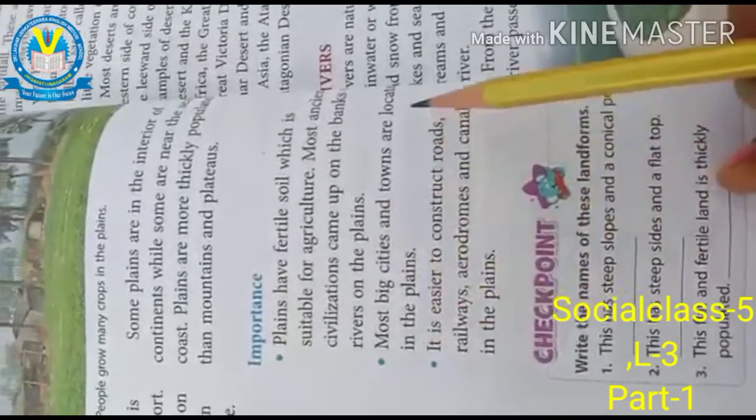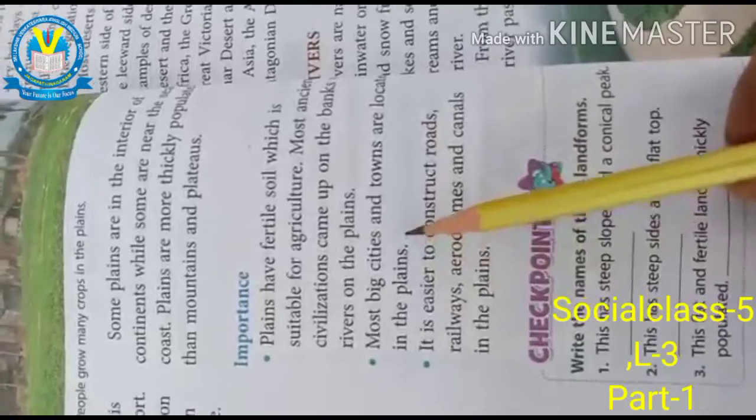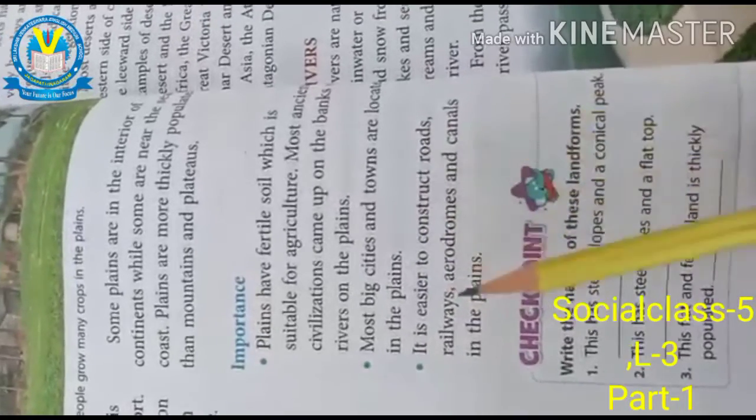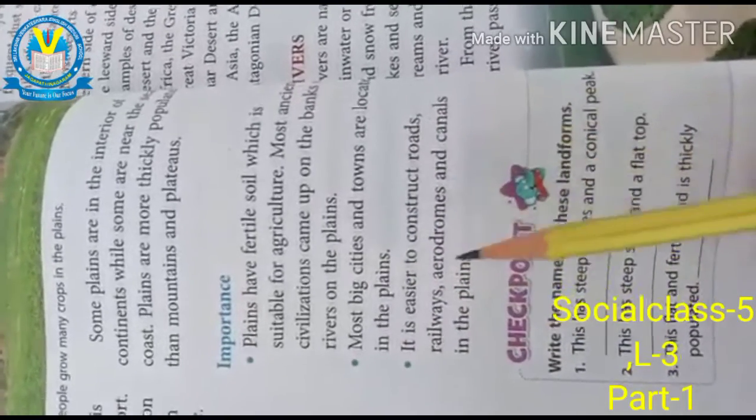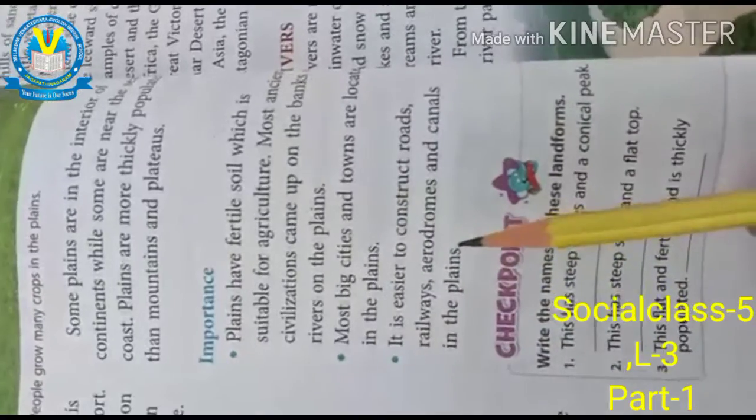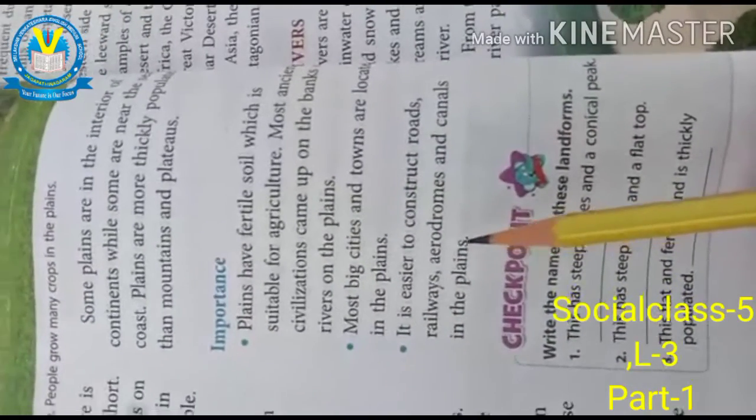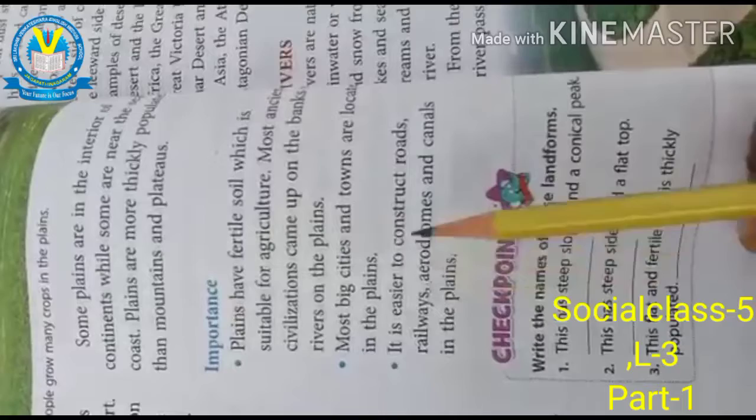Most big cities and towns are located in the plains. It is easier to construct roads, railways, aerodromes and canals in the plains. Why? Because the land is suitable for constructing all these.